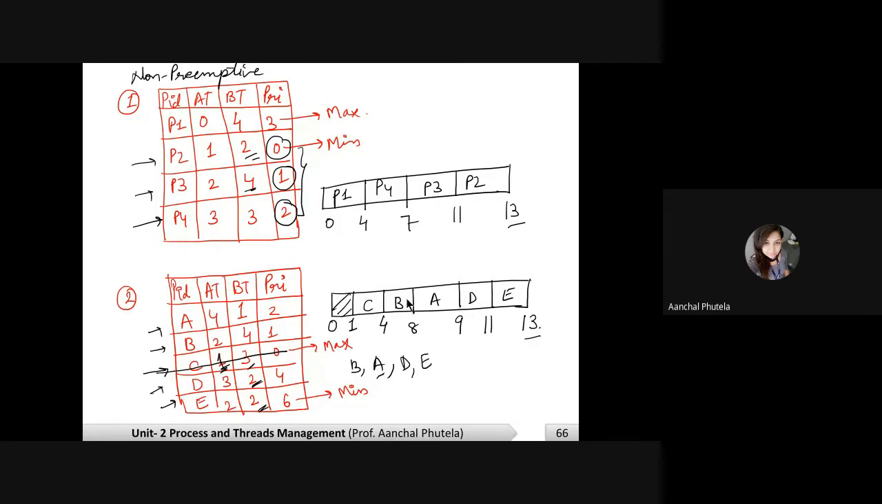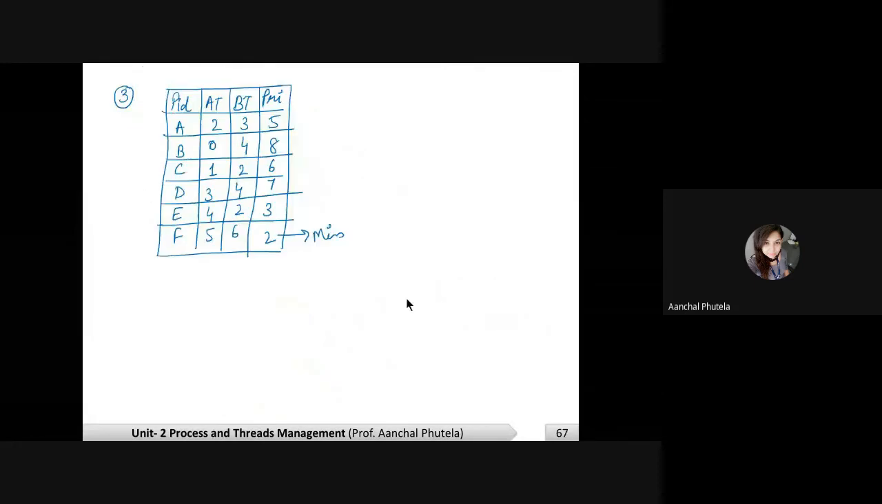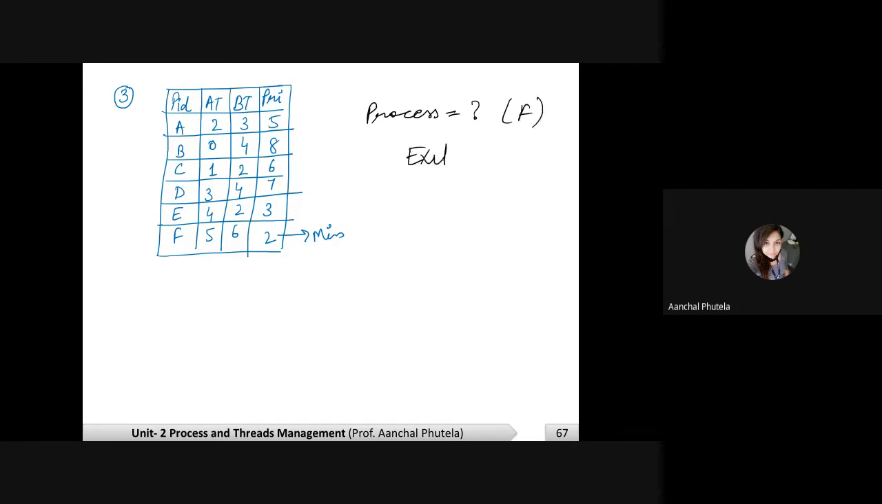Is it correct for everyone? Have you verified? Yes, I'm asking everyone, not only the 3 people in the class. Okay. Third question, which process has been executed at the last? Which process? F, you are saying. And exit time? 21. Okay, let us check.